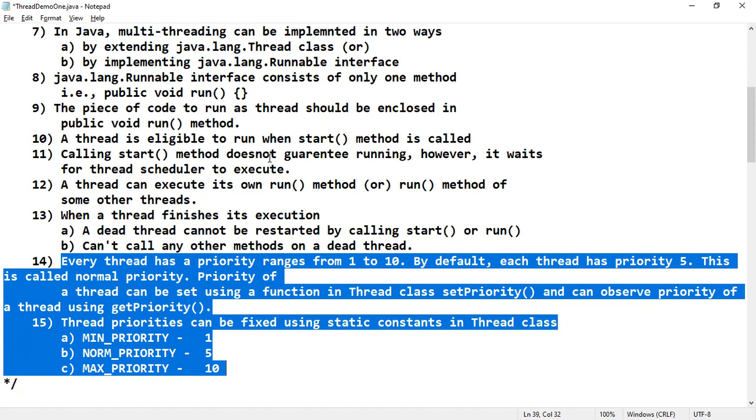It will go into the ready state. In the ready state, there may be some other threads waiting to shift to the running state. So the thread scheduler may pick up a higher priority thread that is ready to run and give it to the CPU for execution.